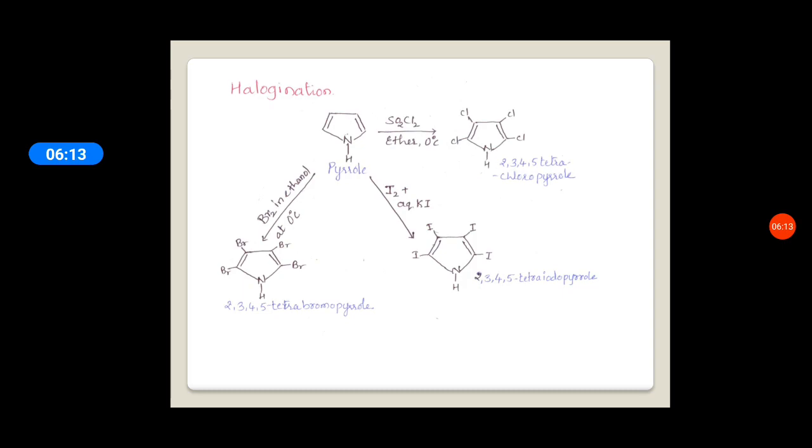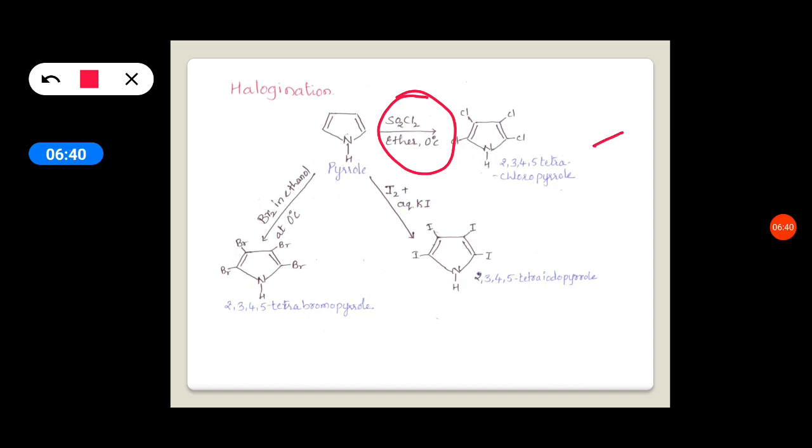Now the halogenation. In halogenation, there may be chlorination, bromination or iodination. All are called halogenation reactions. Already we have seen that when treated with thionyl chloride in the presence of ether at low temperature, it gives 2,3,4,5-tetrachloropyrrole.